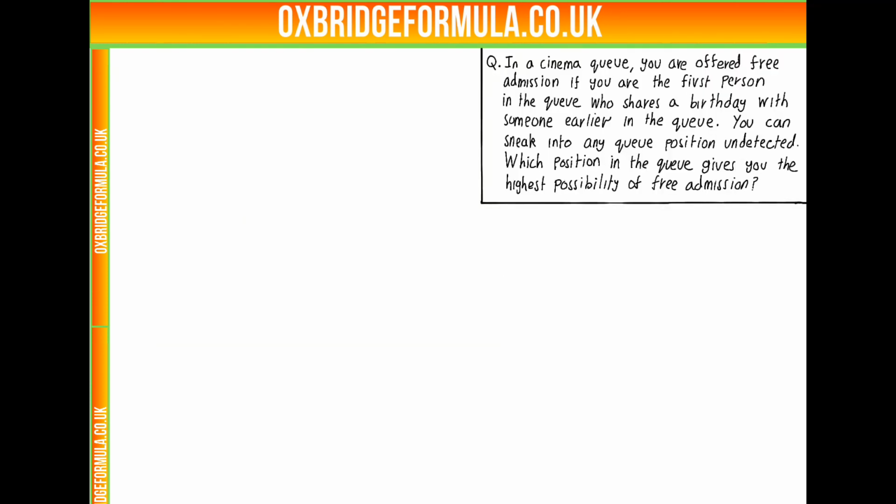In this question, we need to make assumptions because there's no way we can accurately model what the real world will be like if this scenario occurred. So, what assumptions could we make? Well, firstly, we're going to assume there's no leap years, because there being one day, which is a quarter of the likelihood of any other birthday, massively complicates the equation.